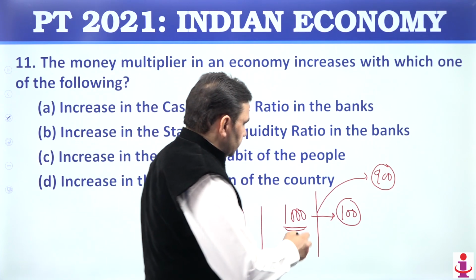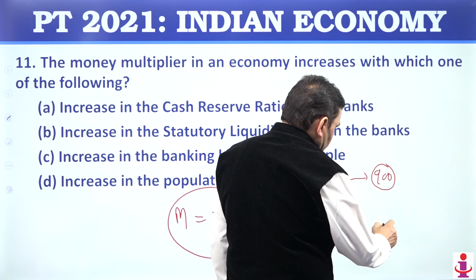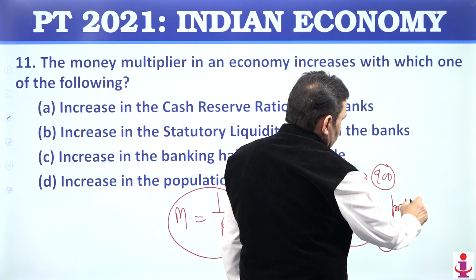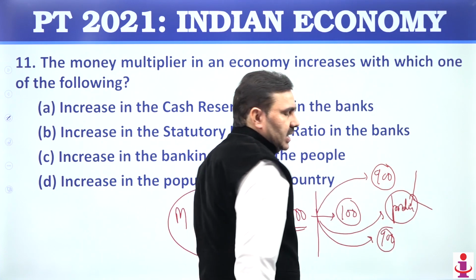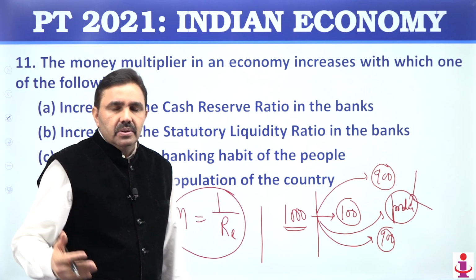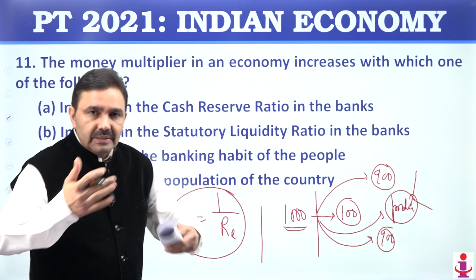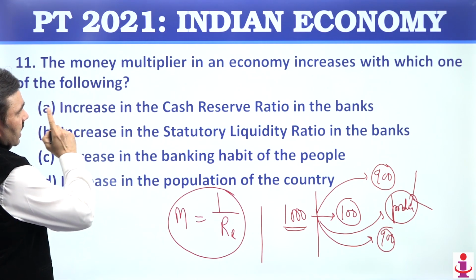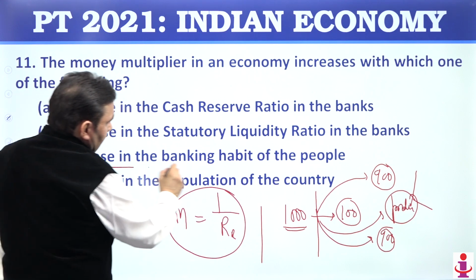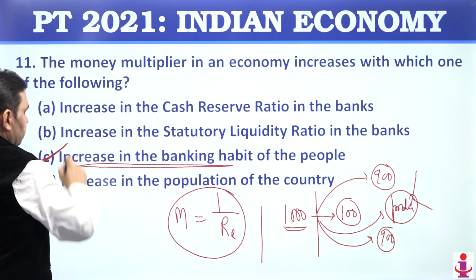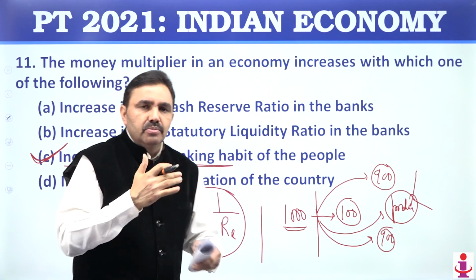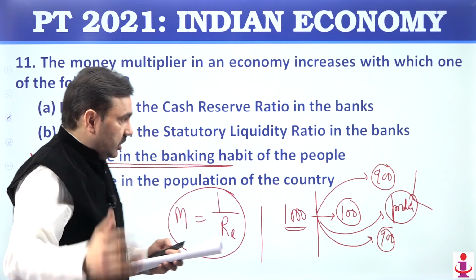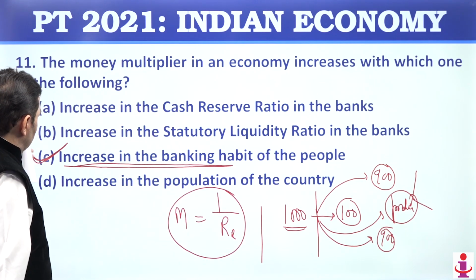Now, if this 900 rupees is deposited in bank or is used to buy something, some product, then if you buy a product, you're going to give this money into salary, into input cost, into maintenance cost. So it's getting multiplied. It adds value to the GDP. So let us see here, if banking habit of the people increase, if people start putting more money into the bank, if people start taking out more money from the bank to buy things, then money multiplying effect increases or it becomes more effective. So option here is C.